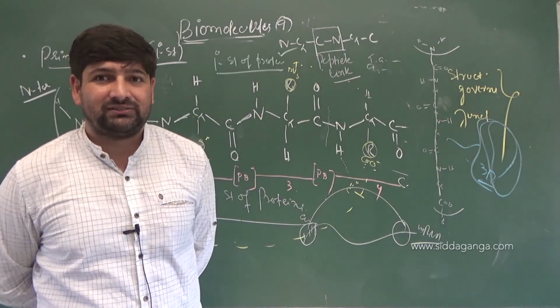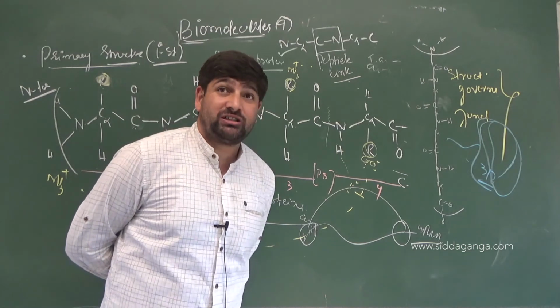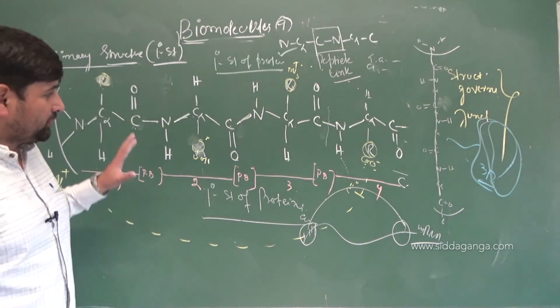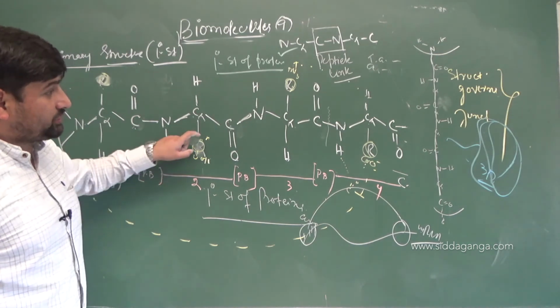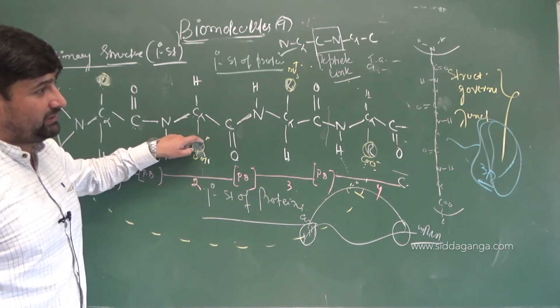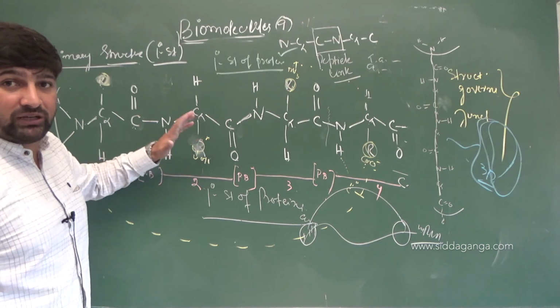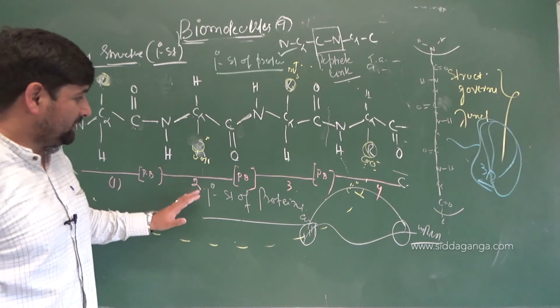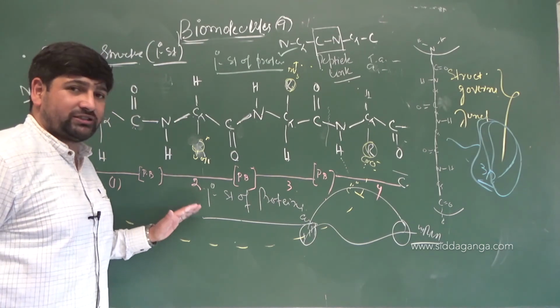Am I clear here? Am I clear? So this is the primary structure of proteins for us. Did you understand the comprehension here clearly? Now, after this we will start. Every one of you should keep this in mind, the primary structure of protein. After this we are going to start with the secondary, tertiary and quaternary structures of proteins. I think for today this particular discussion will be more than enough.